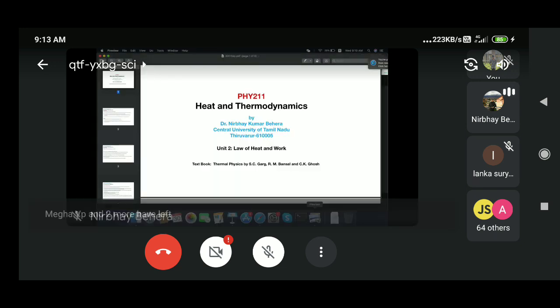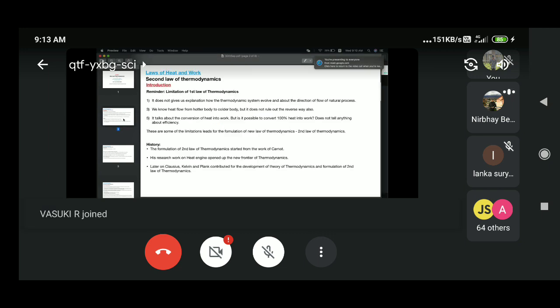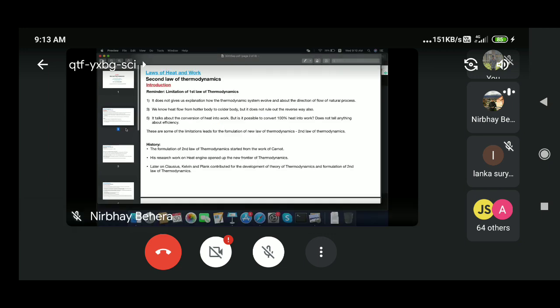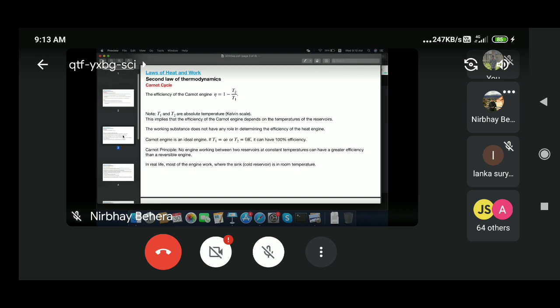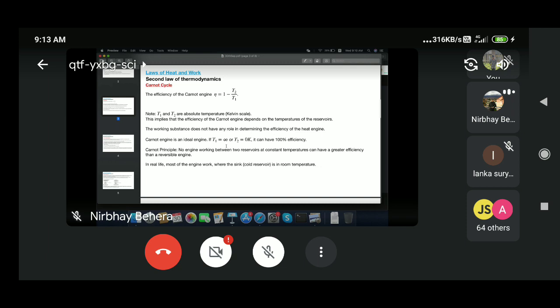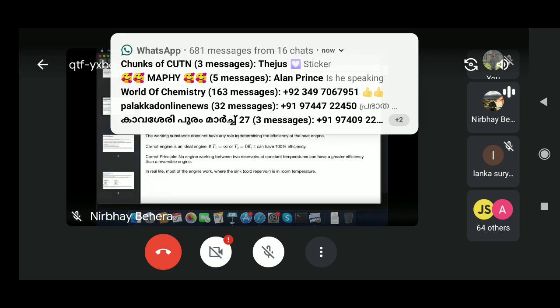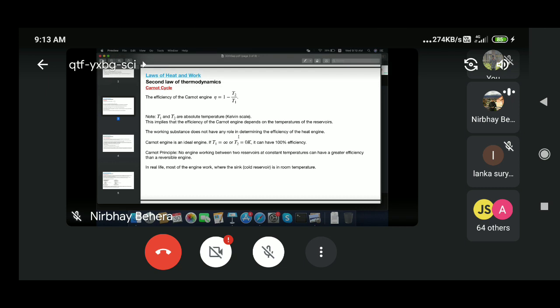Okay, so I think you can see the slides. So far we have already discussed heat engine, Carnot cycle, all these things. And last time we also saw that to have a 100% efficient Carnot engine, you need an infinite heat source or an absolute zero sink.